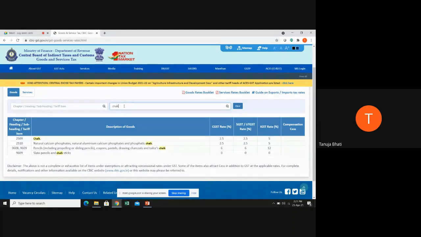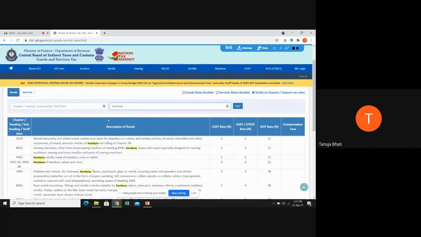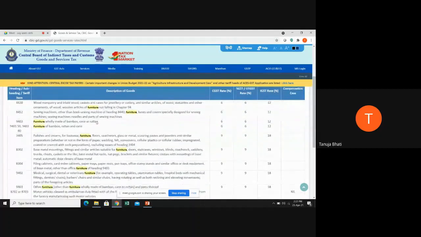If you come across any of your clients in future and they ask, I'm dealing in a particular product, can you tell me what GST rate is applicable? You simply need to visit the site and you will get to know. Suppose it is furniture. I just enter it, and you will get different types of furniture. Their HSN code is on the left hand side, and the rate applicable to the sale of that furniture is towards your right hand side. Depending on whether it is interstate or intrastate, you will take the rates.